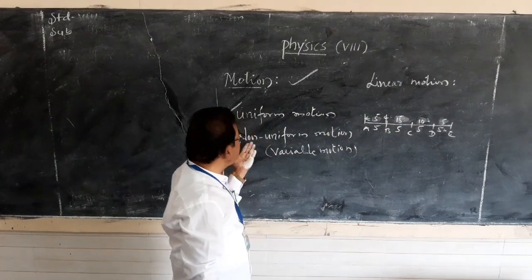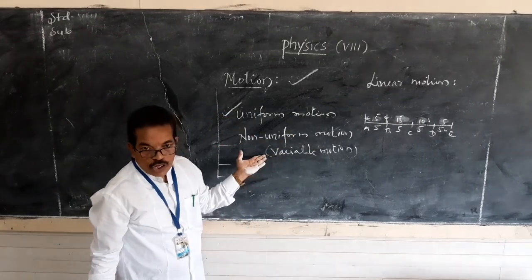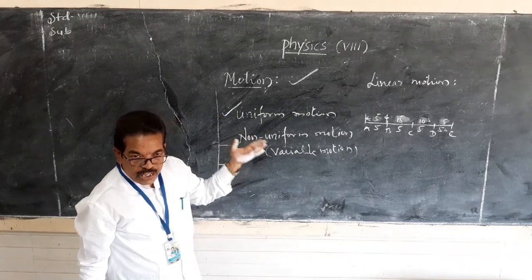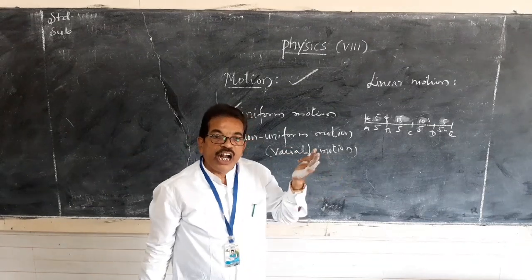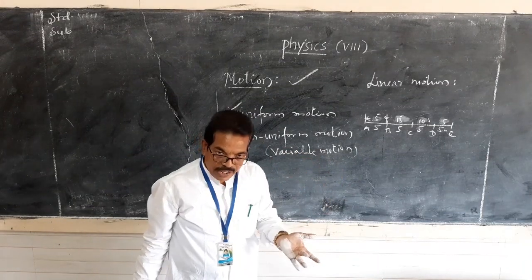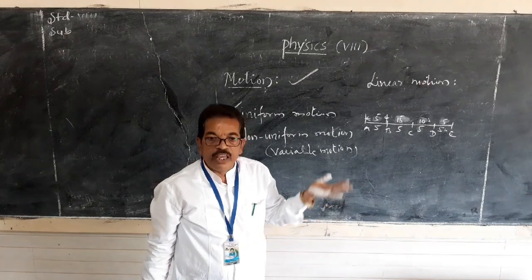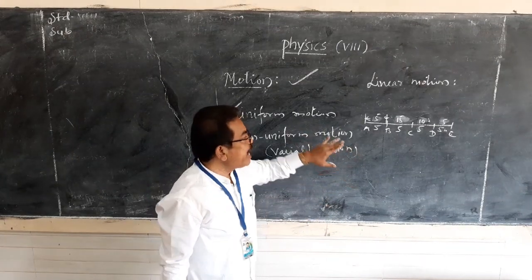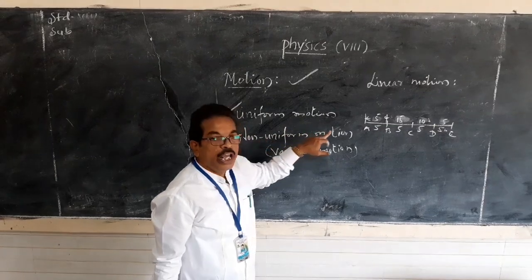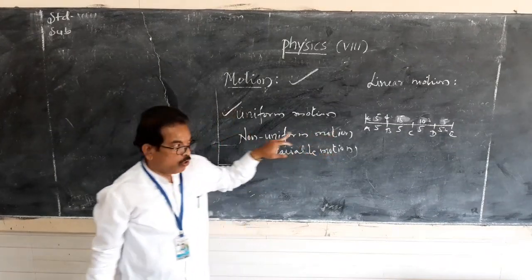So such type of motion is called non-uniform motion. The type of motion in which the object covers unequal distances in equal intervals of time or unequal intervals of time. If it covers equal distances, then we can say that it is non-uniform motion.